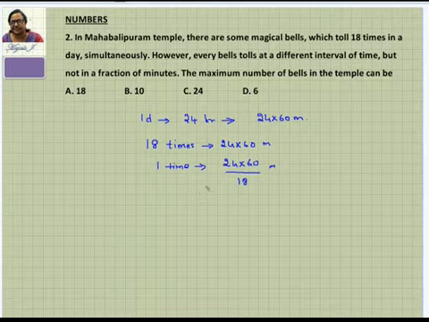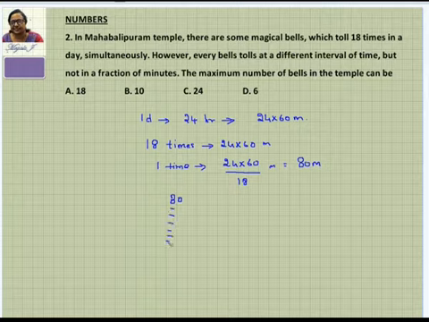Okay. So when you calculate this, 24 by 18 is nothing but 4 by 3 and 60 by 3 is 20. 4 into 20 is 80. So this is nothing but 80 minutes. So we can see that one time tolling together is nothing but in 80 minutes. So we have to see that when they toll at 80 minutes, how many bells can be tolling together at that time. They might be tolling at different intervals. That is what is given. They don't have the same interval, and also it's not a fraction of a minute.